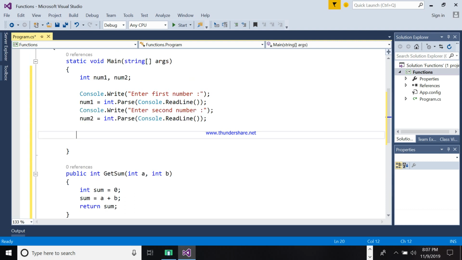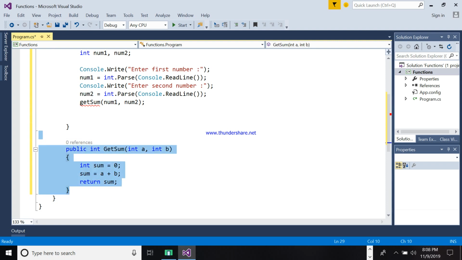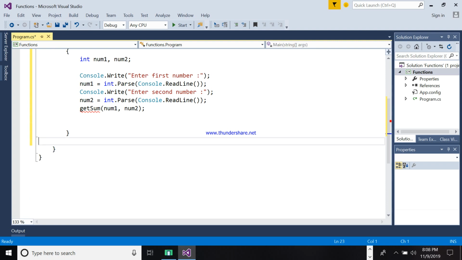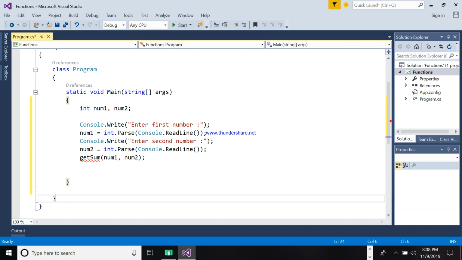Now, how to call this one? The call is GetSum, like num1 then num2. We will try to put this one here outside the classes.